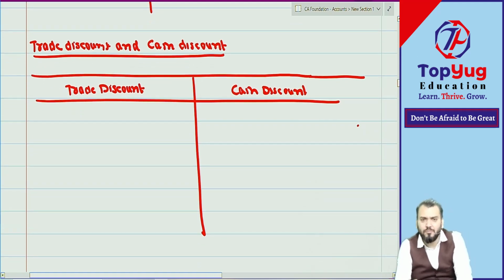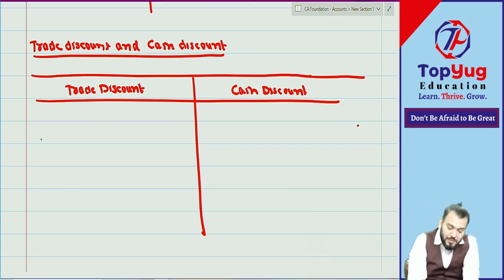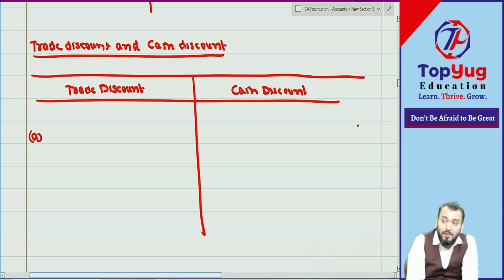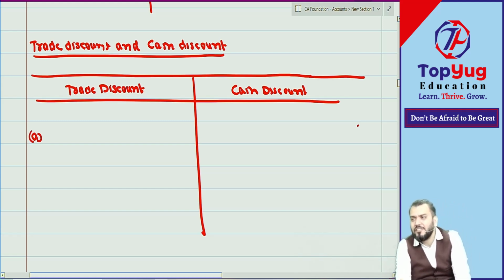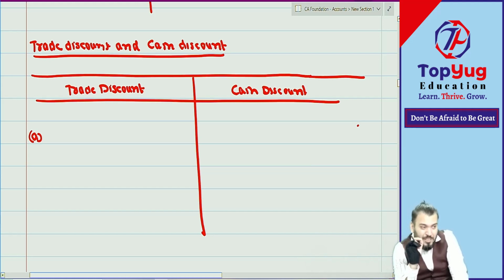Now that discount, whether purchase or sale, is of two natures: trade discount or cash discount. In simple words, any discount given on the trade or transaction date, whatever is received or allowed on the transaction date, becomes trade discount. For example, suppose you came and inquired about fees.